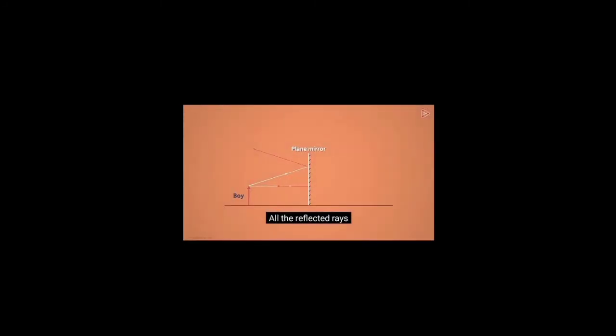All these rays are incident on the mirror and get reflected back. Yes, you all know this. All the rays will follow the law of reflection, right? You see that these reflected rays are moving away from each other. That means they are diverging.